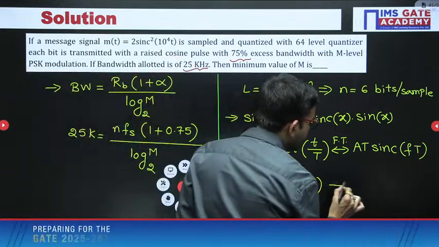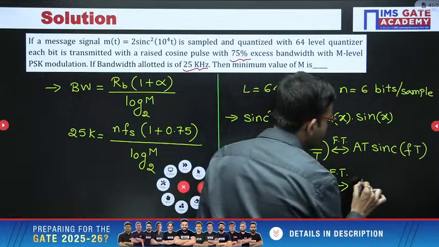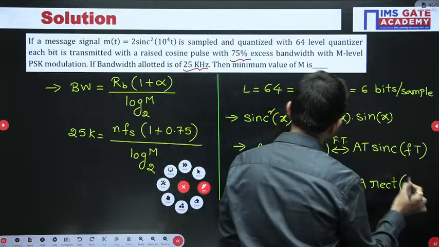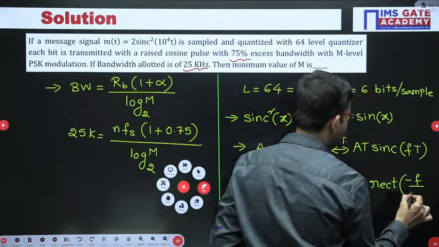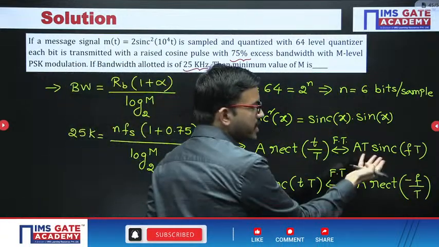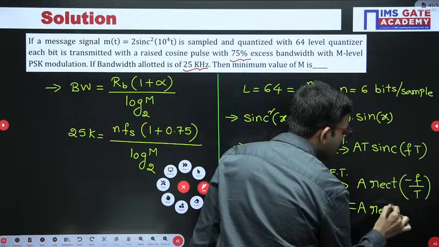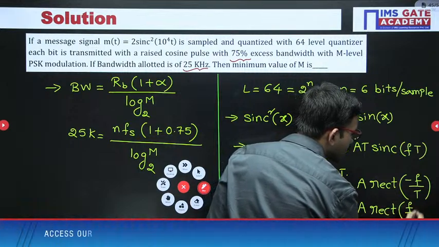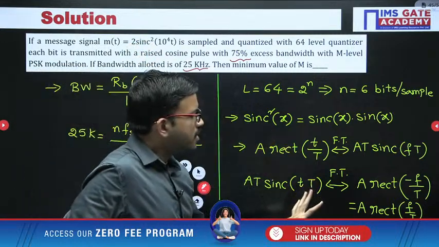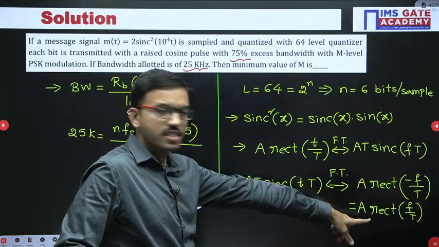Now for this Fourier transform, by using the duality property, you get A into rectangular function. Now you get frequency, but in place of t you can keep minus f divided by 2, since the rectangular function here is even, just like the sinc function is even, correct? So you can represent this as A into rectangular function of f by T. That's all. Just focus here: for this particular equation, the Fourier transform is this one, right?